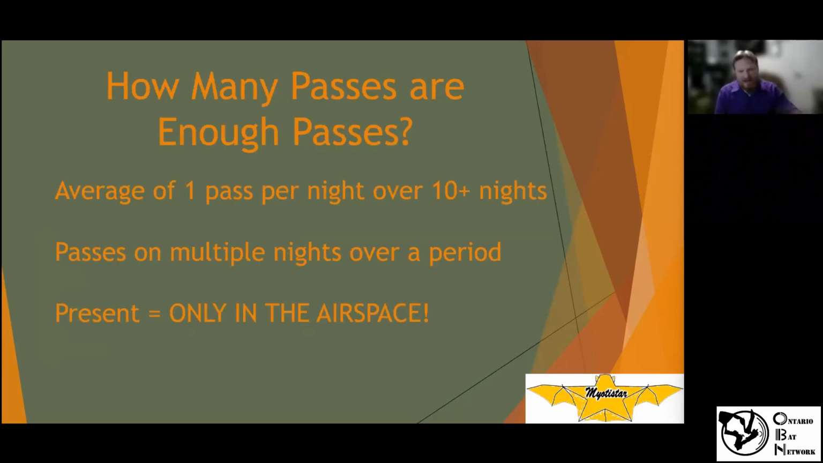So how many bat passes is enough to say that it's present? You could say, well, is 1 bat pass per night on average enough over lots of nights? Do you need to record them on multiple nights? You really should. Remember, when you record a bat with acoustics, it only flew past your detector. Doesn't mean it touched that tree. Doesn't mean it used that cave. So you need to be mindful that that doesn't mean that it's actually using the habitat. It means it flew past.